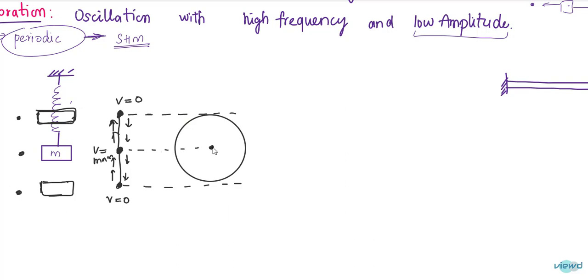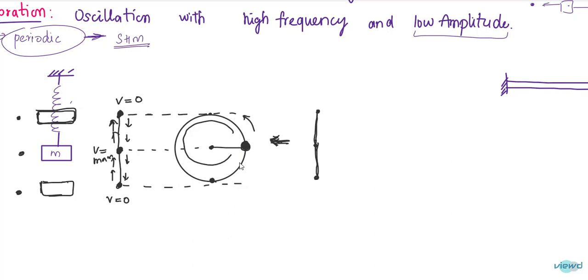Now if I consider a body moving in a circular path, and if I observe from any side, so if I observe from this side, this ball moving in this way will be appearing as, if the body is traveling from here to this point, then if we see from this side, this will be appearing as the body is going top side like this, and from here to here, that will be appearing as it will be coming down, and from here to here, that means it is going up.